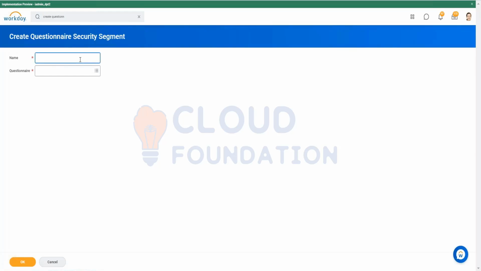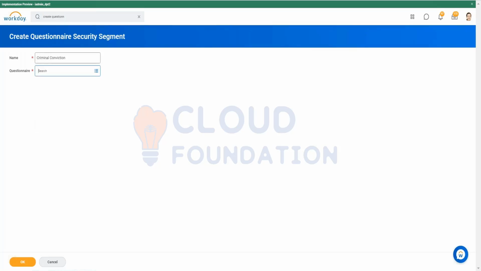So we'll give criminal conviction as the name of the segment, and I think that question is not there in the system. Let me check if it's there. It's not there.